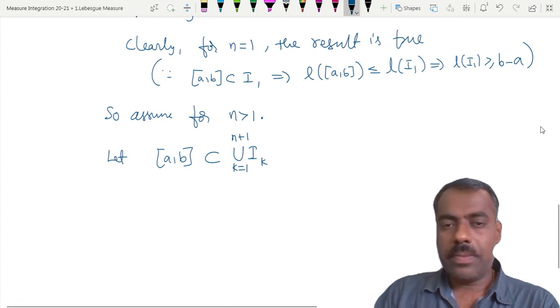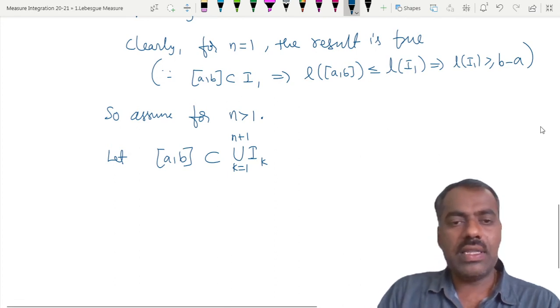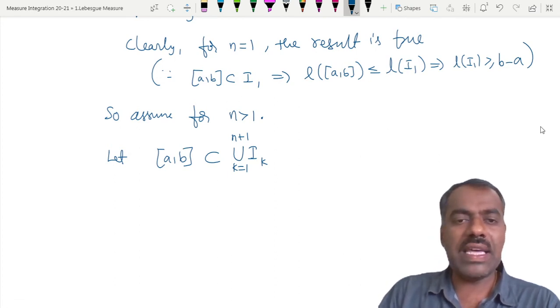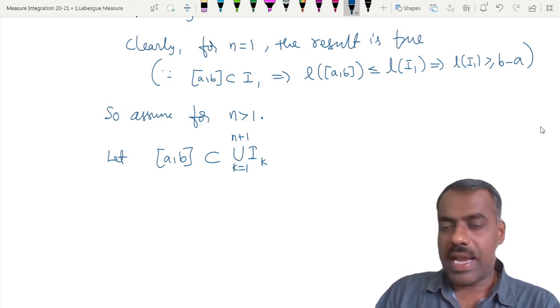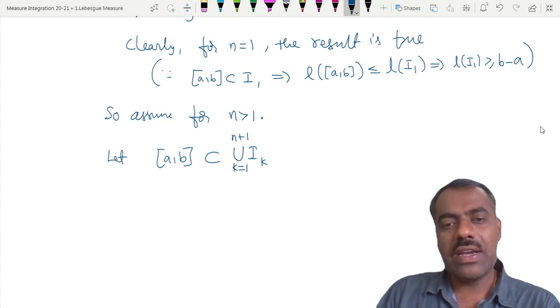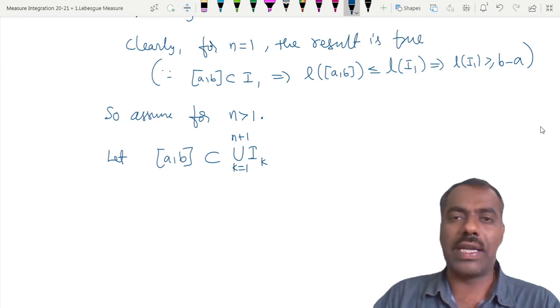Now, because b is in this closed interval, the element b will be there in one of these intervals, right? Without loss of generality, we will rename and assume that b belongs to I_{n+1}.